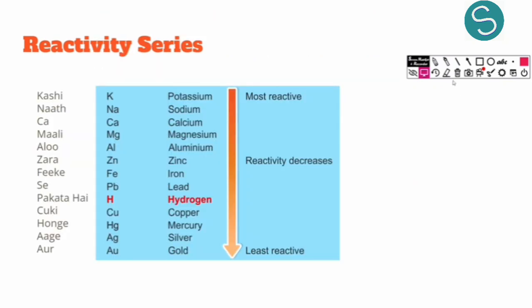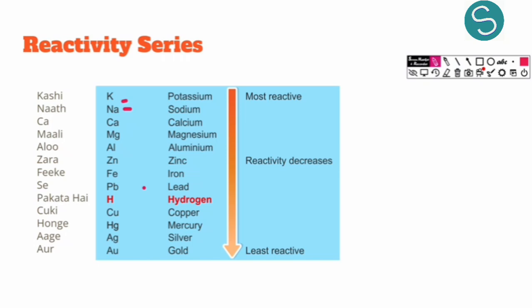We have a reactivity series. So how do we know if a metal is more reactive? For example, I give you sodium and potassium. I give you a salt of sodium and I give you potassium in solid state. How will you identify if the displacement reaction will occur or if the displacement reaction will not occur?